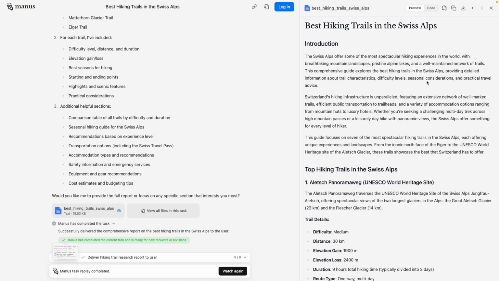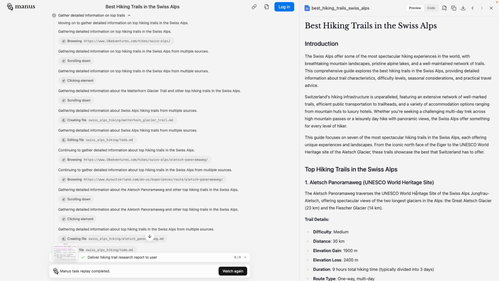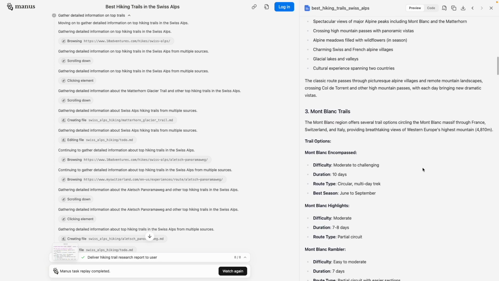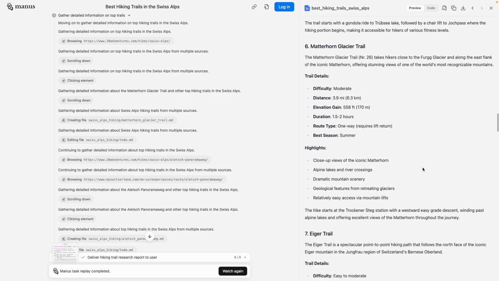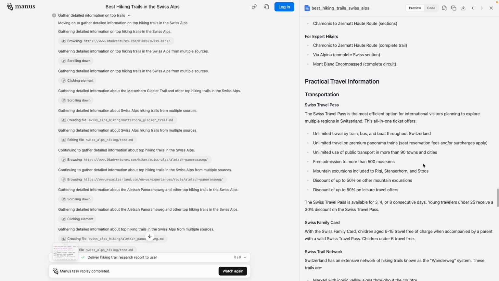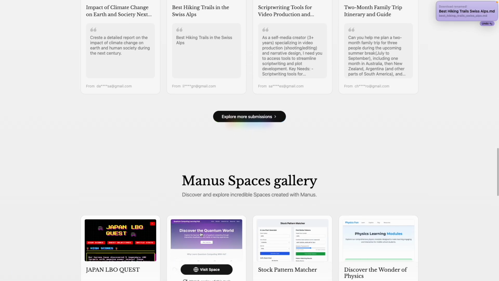So here it is. This is the final result, and as you can see, it's pretty quick. It doesn't take a lot of time to complete all the things which it's doing in the back end, and it's pretty quick. So it's a proper trekker's guide for Swiss Alps, which is really helpful. You can just follow these things and make your plans for this summer. So okay, we go back and let's see here.